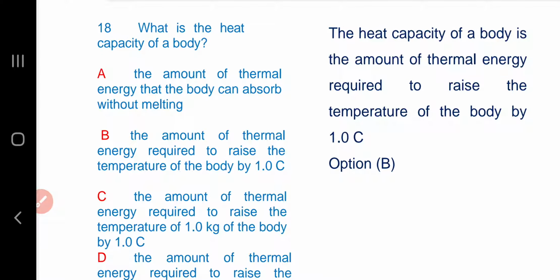Question number 18. What is the heat capacity of a body? The heat capacity of a body is the amount of thermal energy required to raise the temperature of the body by 1 degree Celsius. So option B is the answer.